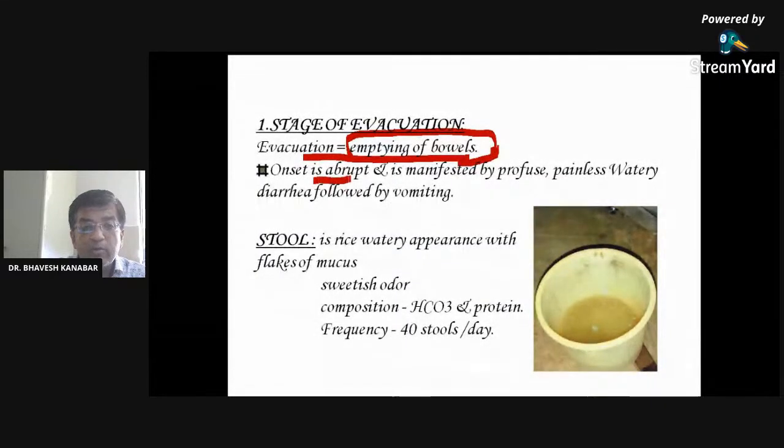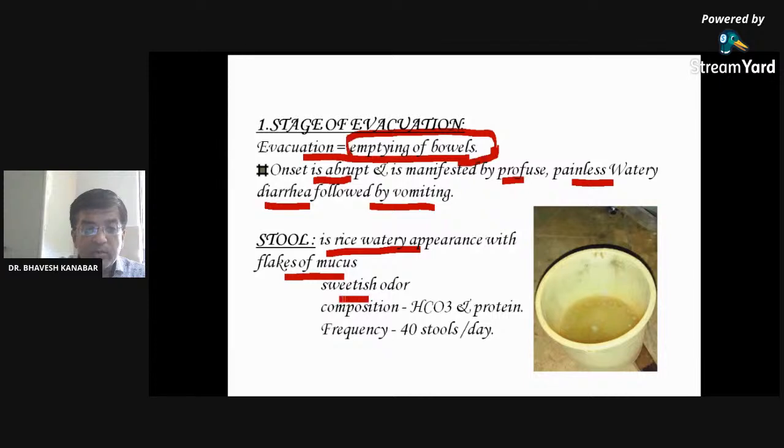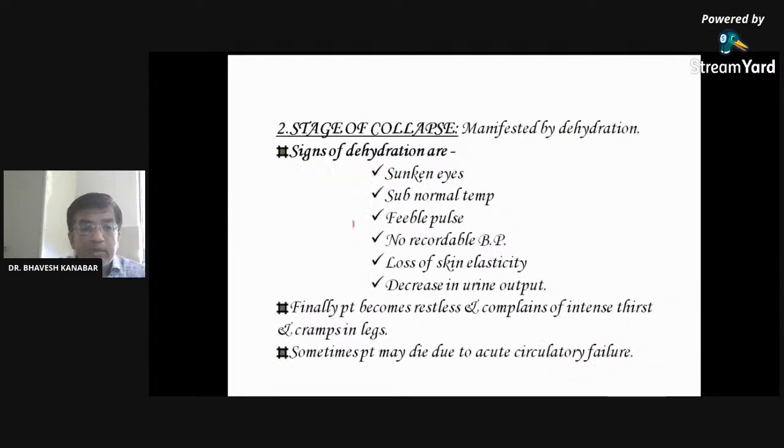Onset is abrupt and manifested by profuse, painless, watery diarrhea followed by vomiting. This we have already told. Stool has a rice watery appearance, you can see here, right? It has flecks of mucus, mucus is present, with a sweetish odor. Frequency is about 40 times per day in cholera. Then the stage of collapse.